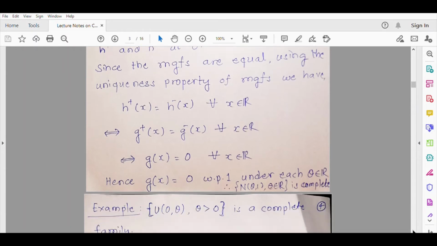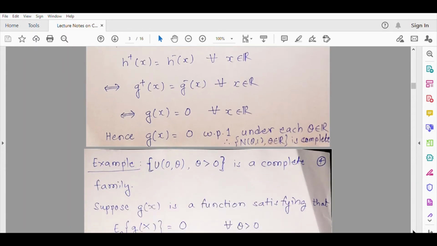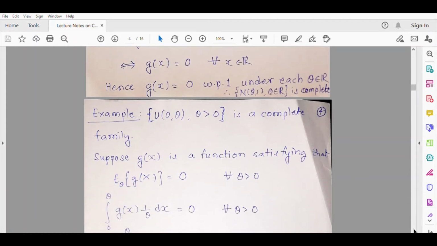Similarly, now let us try to understand another example. So this was an example where the support did not depend on theta. Now let us consider a case where the support depends on theta. So let us consider the uniform 0 theta, theta greater than 0, family of distributions. Let us try to prove that this is a complete family. So to prove that this is a complete family, let us take a function of x. So suppose g x is a function satisfying expectation of g x is equal to 0 for every theta greater than 0. Now what is the meaning of this?